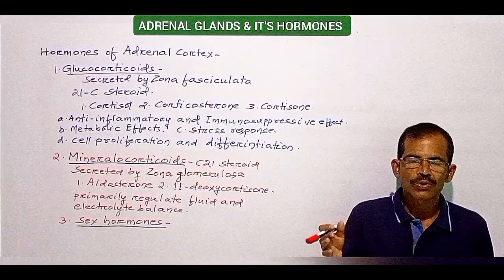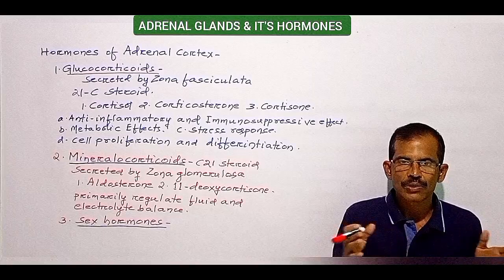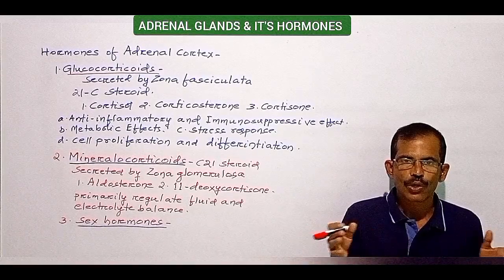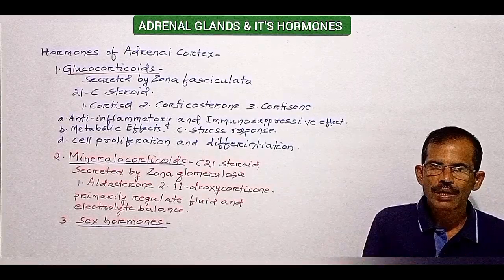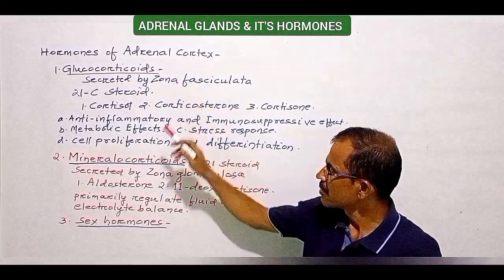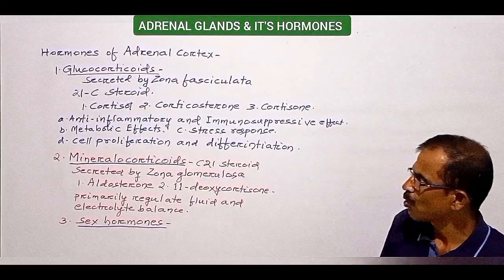All hormones secreted by adrenal cortex are steroid in nature. Hence, they are termed as corticosteroids. Adrenocortical hormones are divided into three groups. 1. Glucocorticoids, 2. Mineralocorticoids, and 3. Sex hormones.